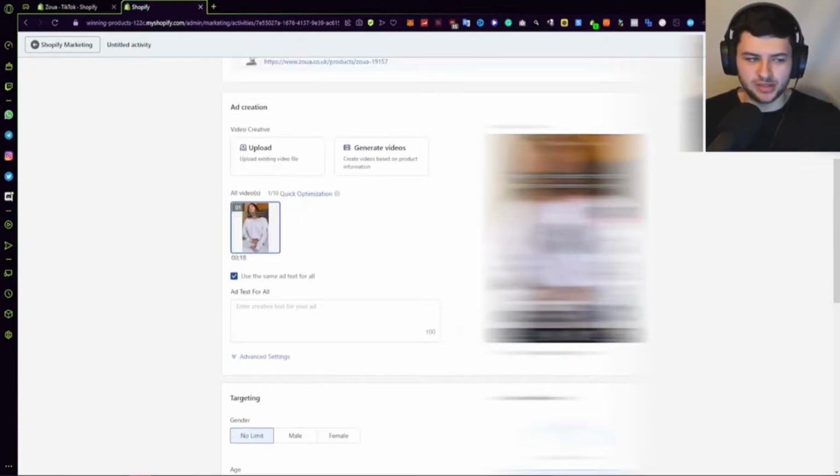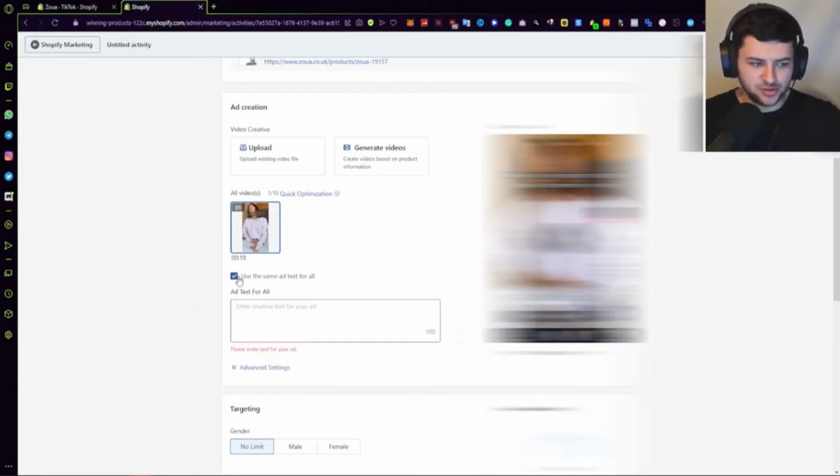This is where you can preview the actual ad itself so we can see what it looks like, and that will allow you to preview it and show you what users will actually see when they see your ad. Okay, so that's important. Add text for all. This is the text of the ad over here. Okay, so we can customize this, and you can press use the same ad text for all.